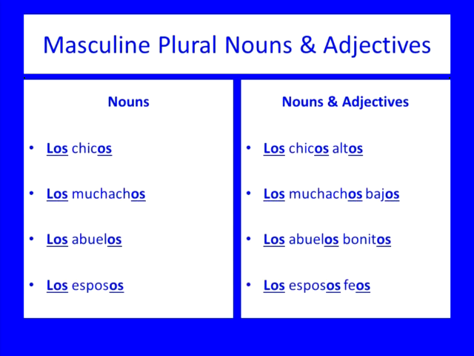But I need to tell you something important about masculine singular. Masculine singular is somewhat of a default for plurality.